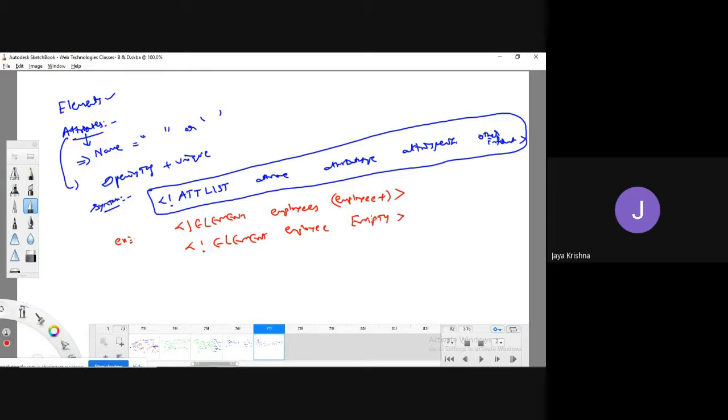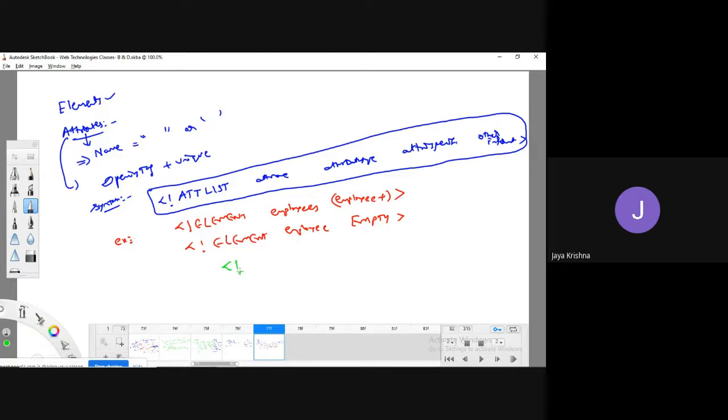Let me take it that it is not taking any kind of text data, child elements, or a mix or combination of all. It is not taking anything, but it is supporting only attributes. Now what I'm going to do, I need to add the attributes.